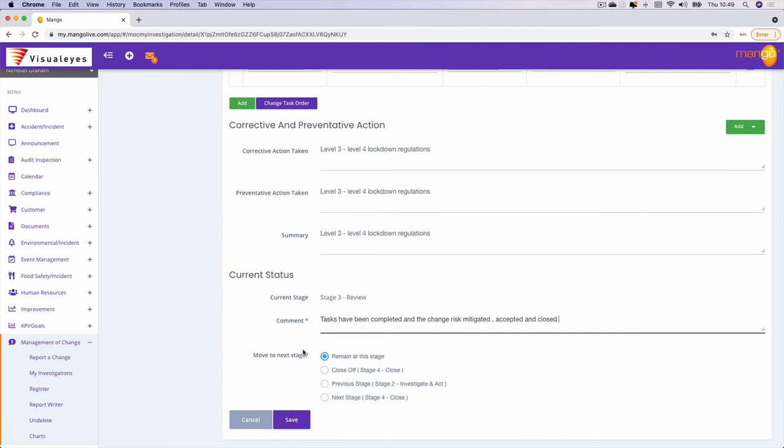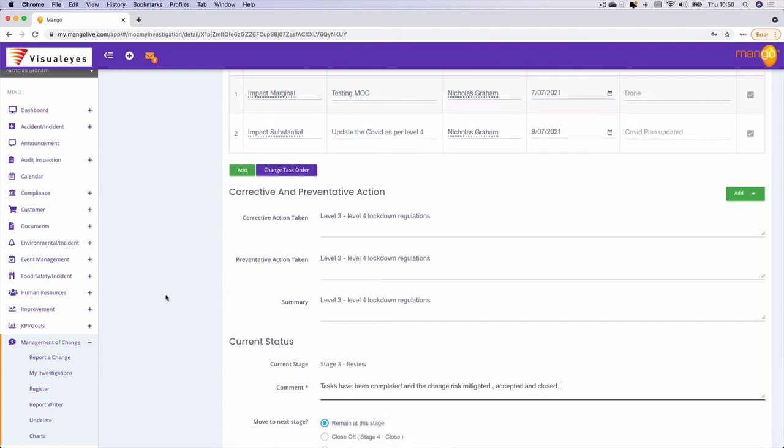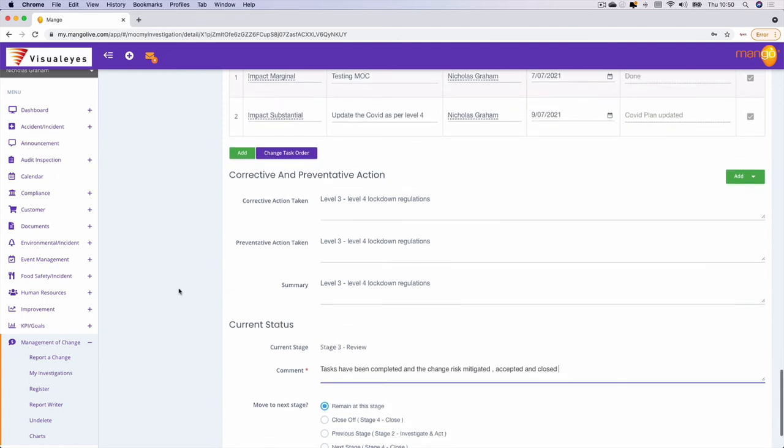So what this does is this particular module brings a very structured approach to the management of change, from reporting it through to the coordinator reviewing, ascertaining exactly how the change is going to impact the organization from a budgetary perspective, from procedures, from files, from risks, from training that needs to be done.